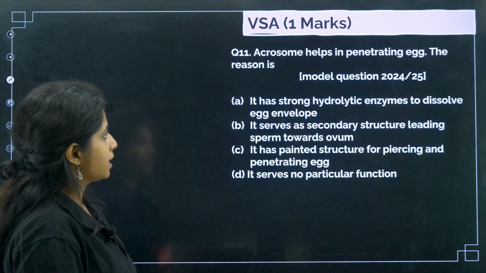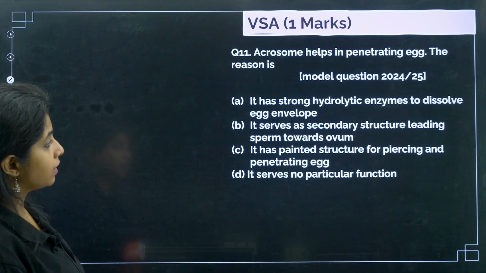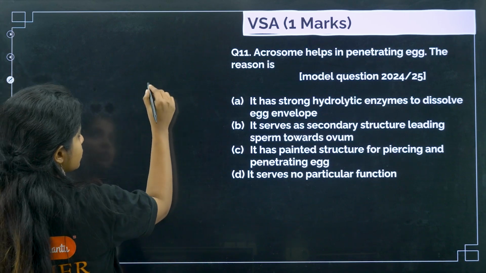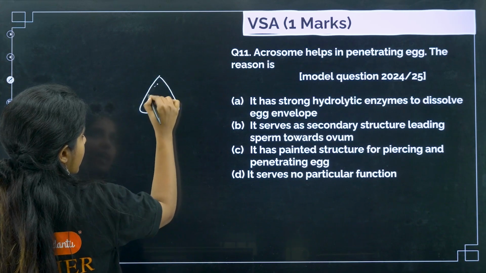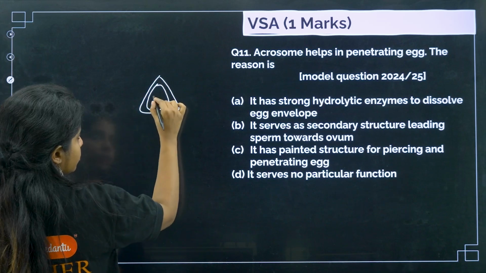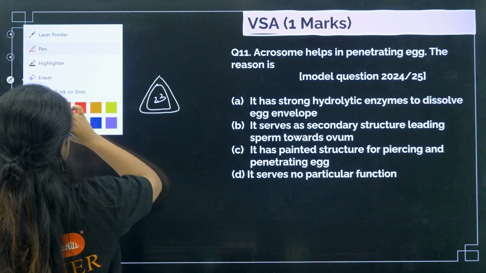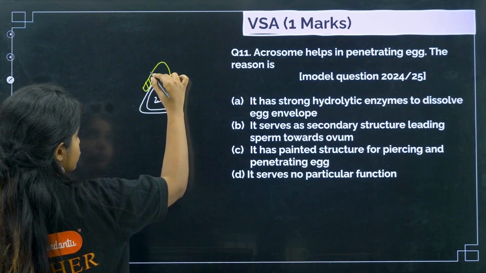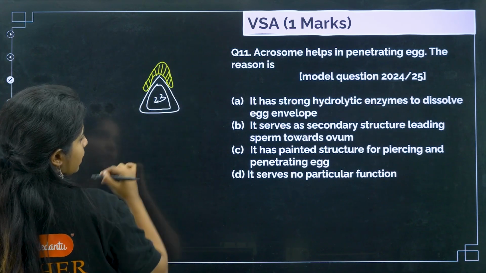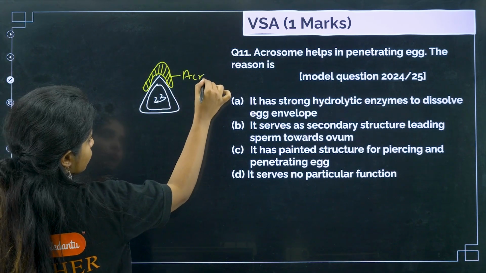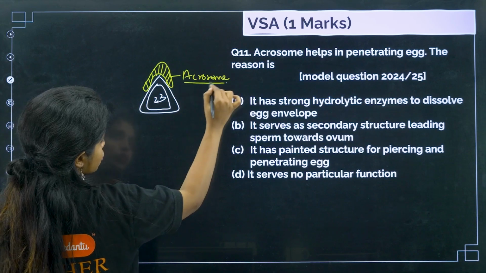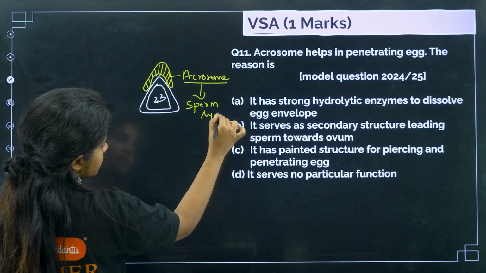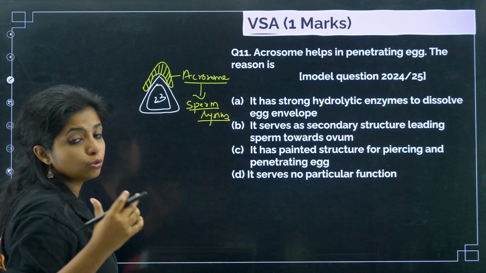Cool? Next, acrosome helps in penetrating the egg. What do you think is the acrosome? In the sperm, if this is a sperm head, it has a haploid nucleus with 23 chromosomes. At the top of it, it has a structure known as the acrosome, which is filled with enzymes called sperm lysins, and they help in getting into the ovum.